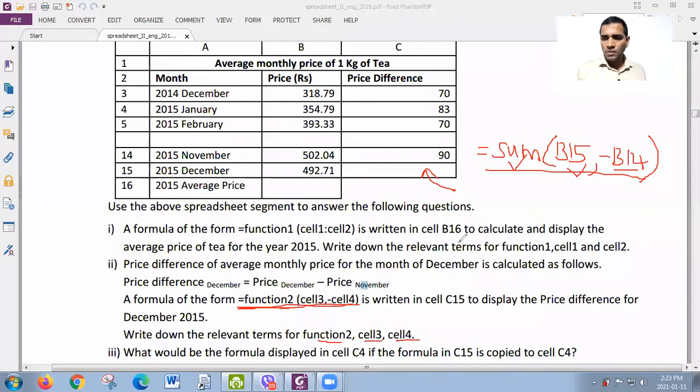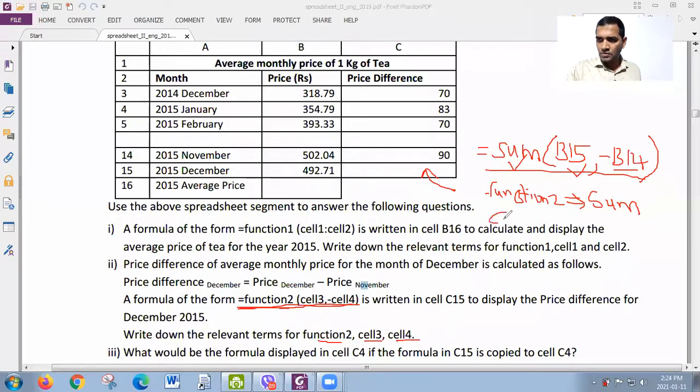So now I can simply say function 2 should be sum. Then cell 3. Look at the question: function 2, cell 3, cell 4.